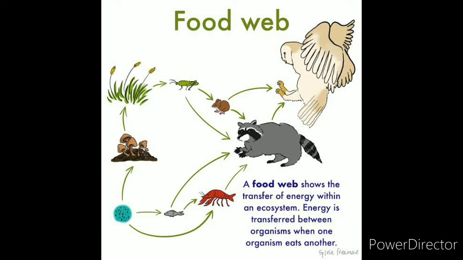A food web shows the transfer of energy within an ecosystem. The energy is transferred between organisms when one organism eats another, and the food web is more complicated and intricate than a food chain. A multitude of food chains group together and form a food web. A food web is when you consider all the organisms present in an ecosystem.